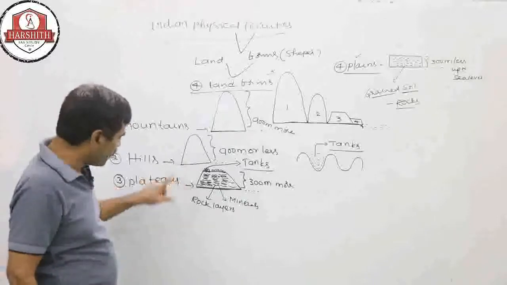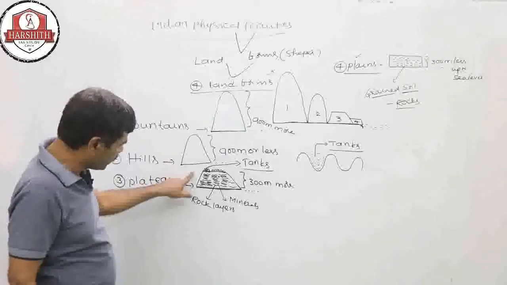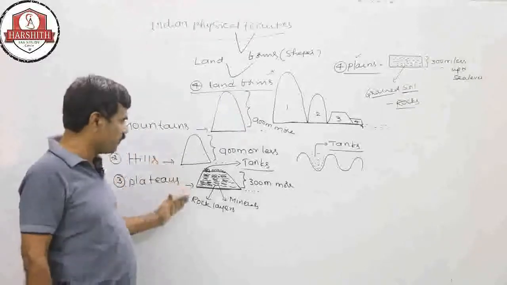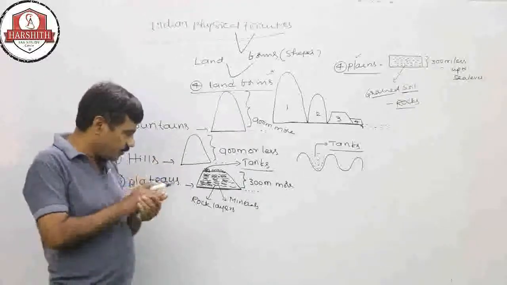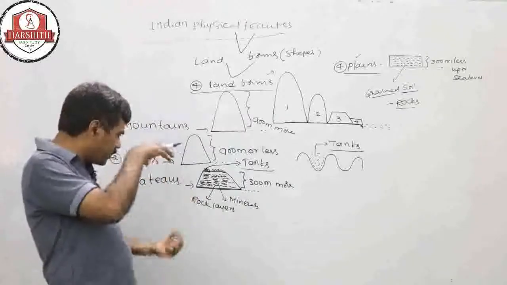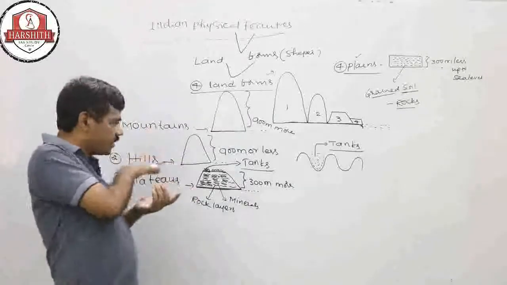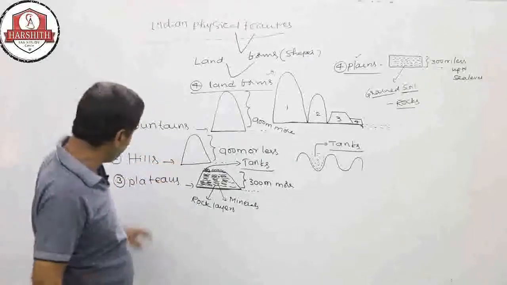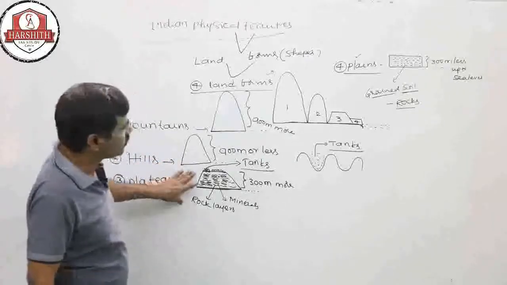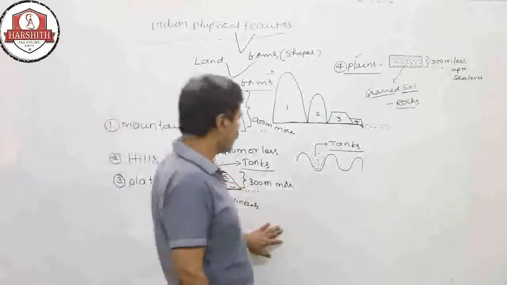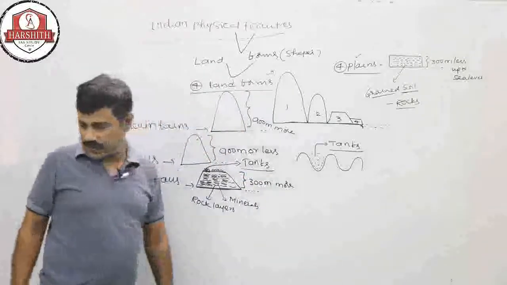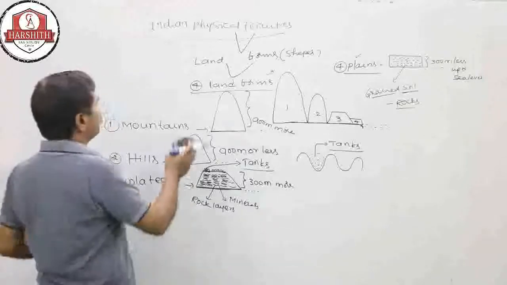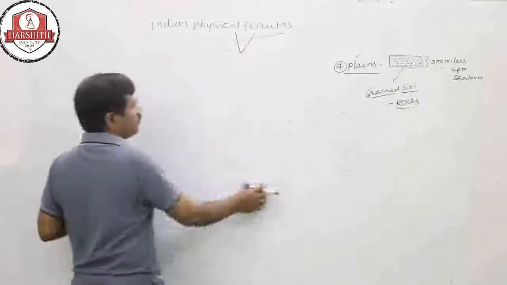That's why under the plateau region, the groundwater goes deep inside, and the top layers become dry, because the internal structure is composed of rocks. So these are the definitions of the landforms, right?